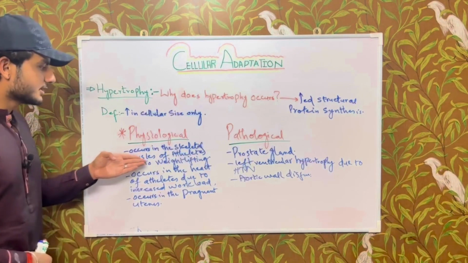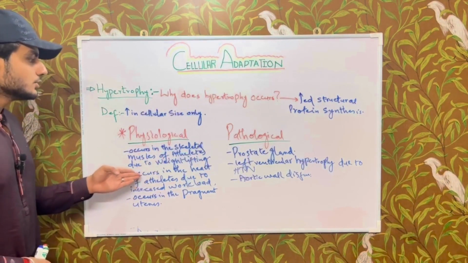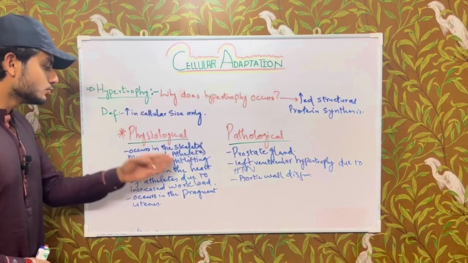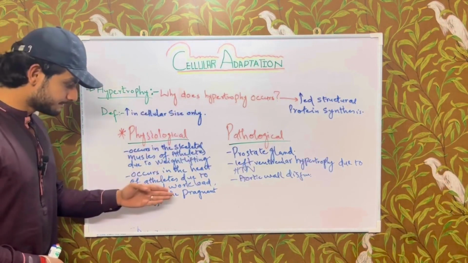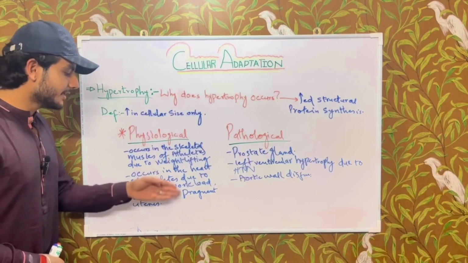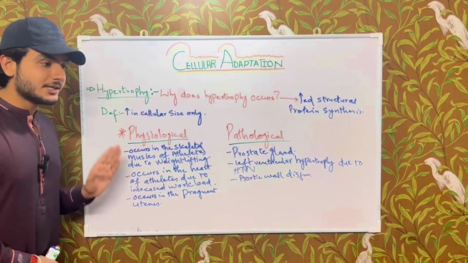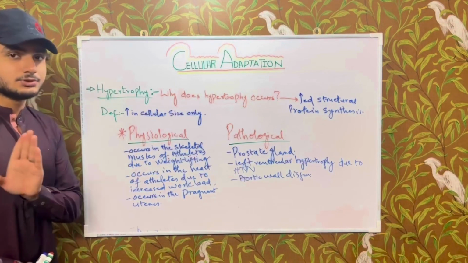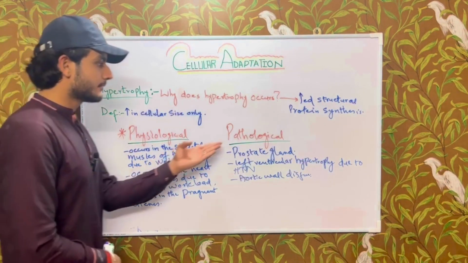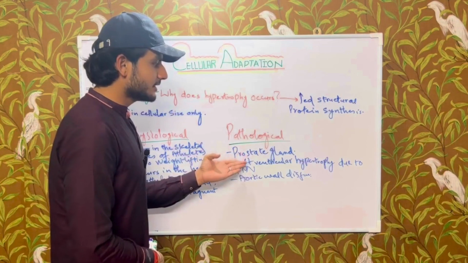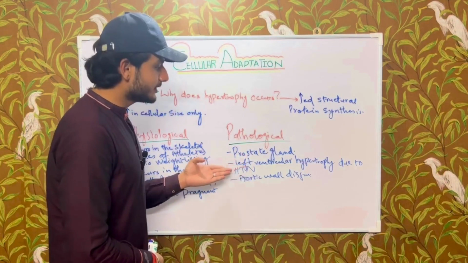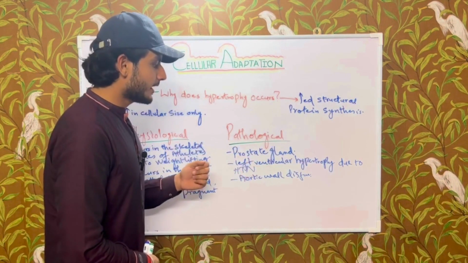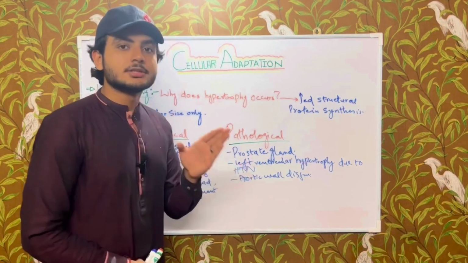Physiological hypertrophy occurs in the skeletal muscles of athletes due to weightlifting, in the heart of athletes due to increased workload, and in the pregnant uterus. The pregnant uterus undergoes both hypertrophy as well as hyperplasia, so this point must be clear to you. Pathological hypertrophy occurs in the prostate gland, also in the left ventricle due to hypertension, and it also occurs due to aortic wall dysfunction.